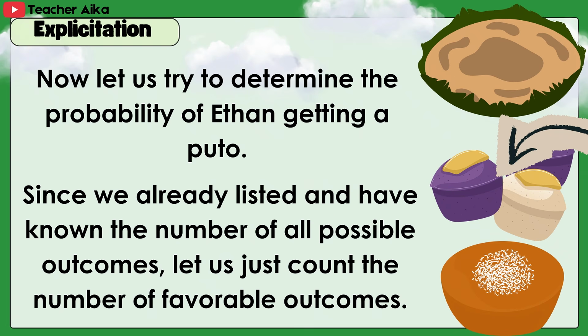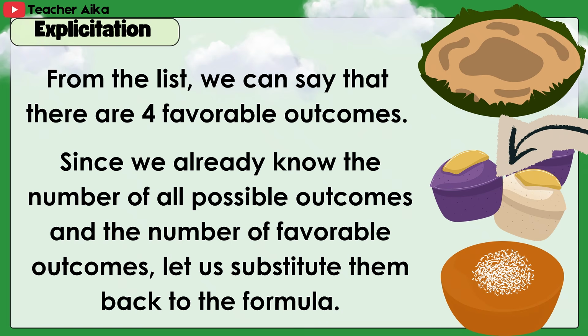Now, let us try to determine the probability of Ethan getting a puto. Since we already listed and know the number of all possible outcomes, let us just count the number of favorable outcomes. From the list, we can say that there are 4 favorable outcomes.